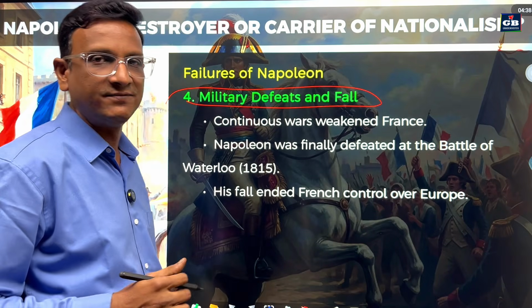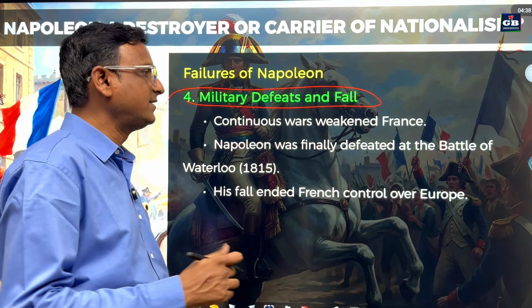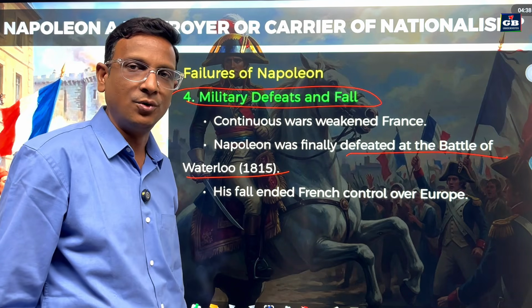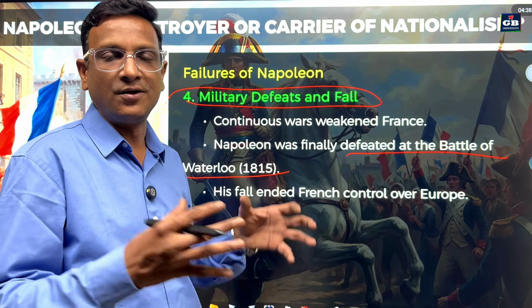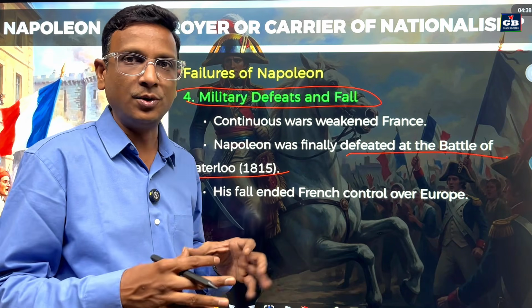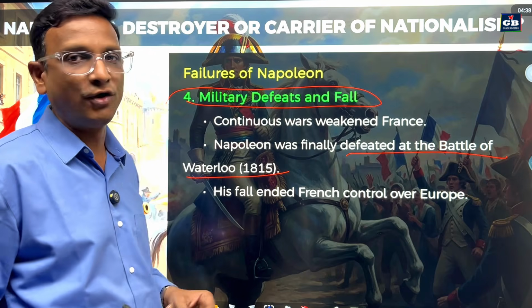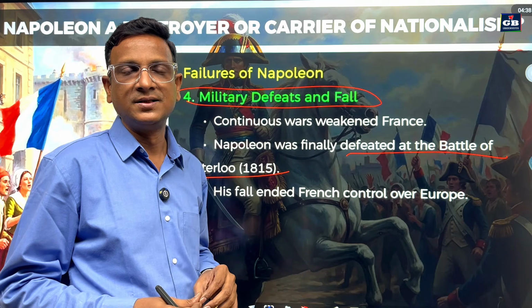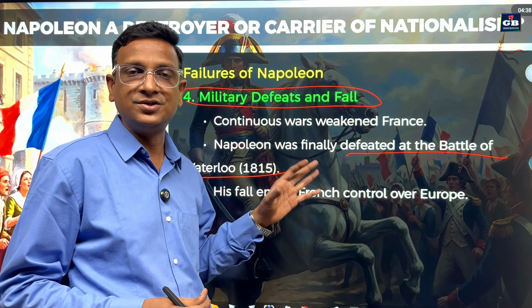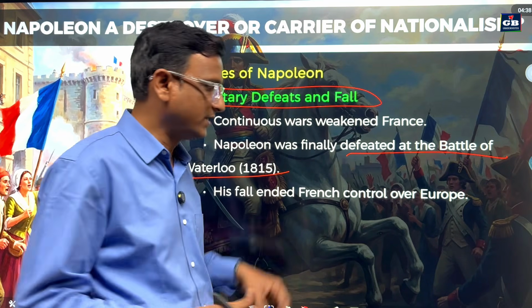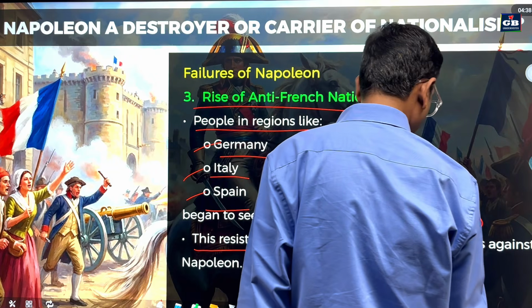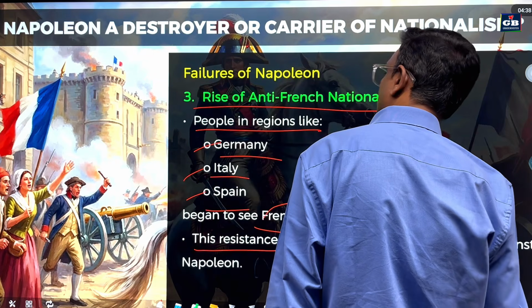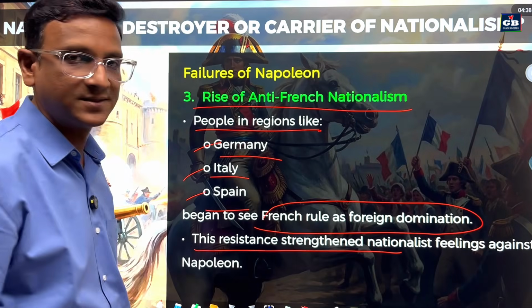Next, military defeat and fall. Continuous wars weakened France, and Napoleon was finally defeated at the Battle of Waterloo. His fall ended French control over Europe. Whatever control the French had over Europe was ended by the defeat of Napoleon. He did so many good things and brought so many good reforms. But he also did something which was not liked by people, like authoritarian rule. So we can see here: authoritarian rule, economic exploitation of conquered regions, rise of anti-French nationalism.